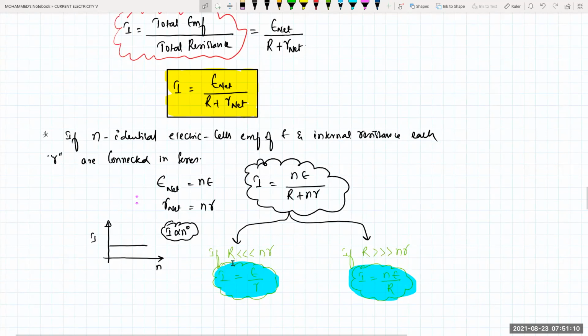Isn't it? So if capital R is much lesser than small r times n, that is n r, then I will be equal to E by r. If capital R is very much greater than n r, then I will be equal to N into E by capital R.